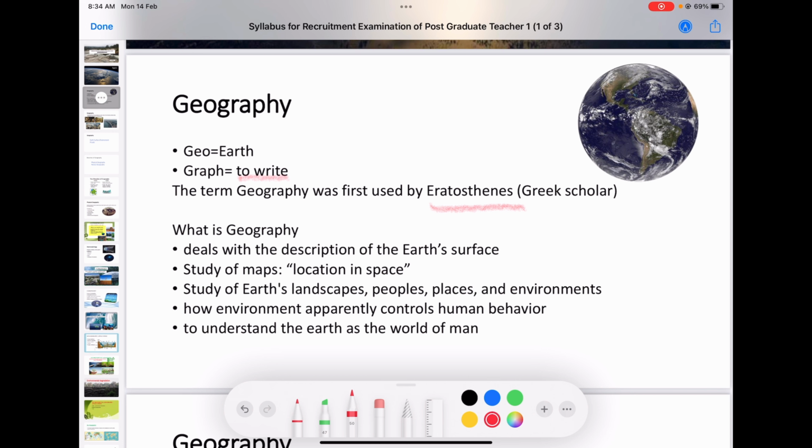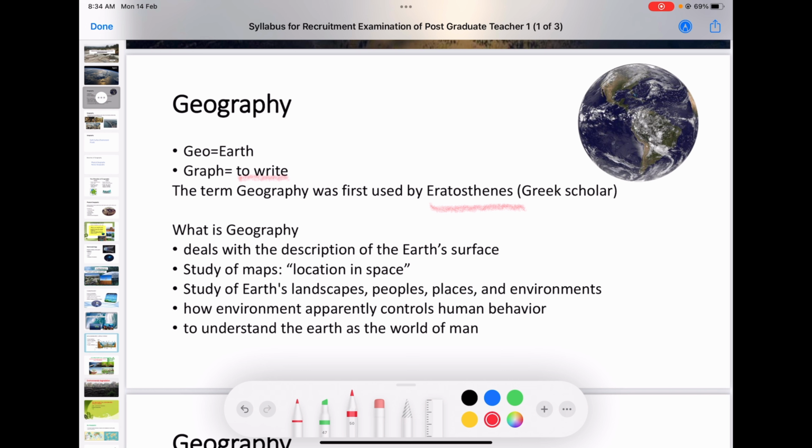In the early stages, people found geography to be a discipline which deals with the description of Earth's surface. The one who studies about Earth's surface is a geographer. That was the concept in the early times. We know from the ancient times, from the time of the Romans itself, geography has evolved.